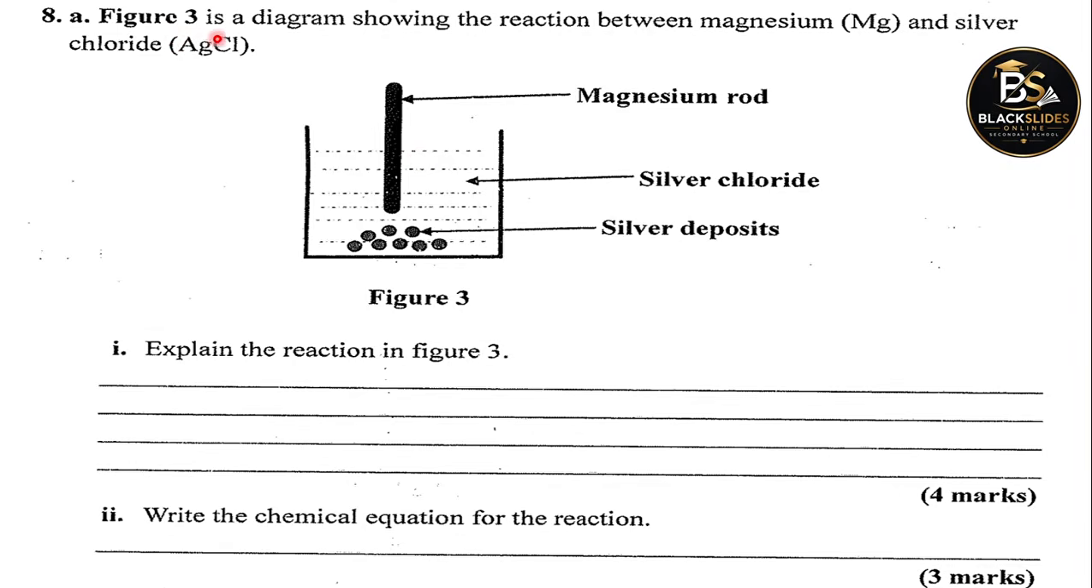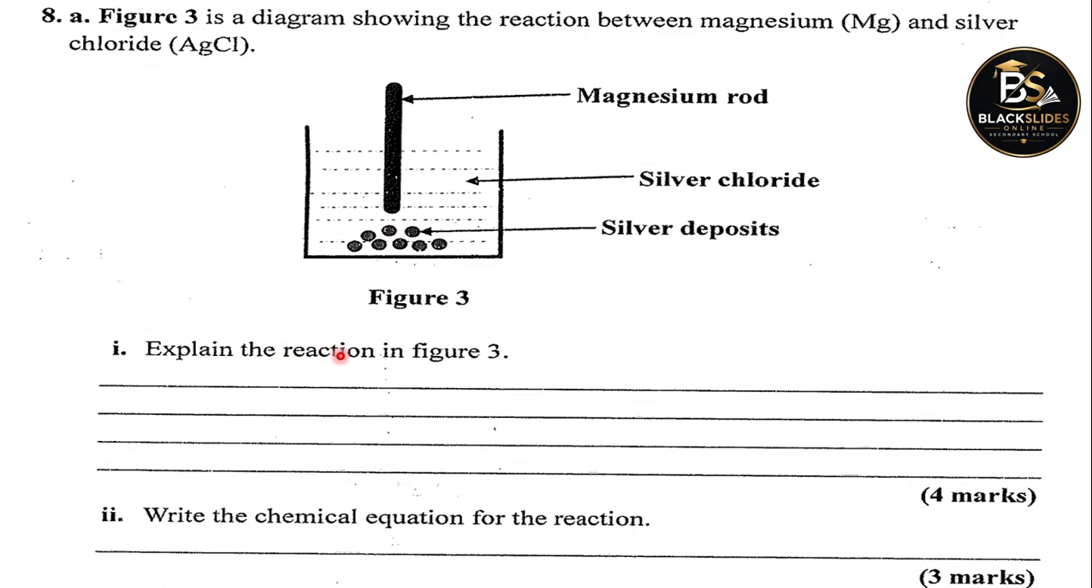Figure 3 is a diagram showing the reaction between magnesium and silver chloride. So we have a magnesium rod. In most cases, magnesium is in form of a ribbon, but that's okay. So we have this magnesium being dipped into a solution of silver chloride. And it's observed that at the bottom of it, the silver is being deposited down here.